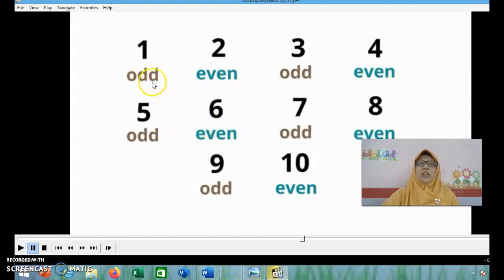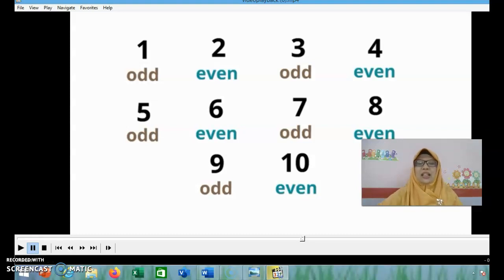So the odd number is 1, 3, 5, 7, 9, yeah, and then 11. Yeah, after even, always odd. And then the even numbers is 2, 4, 6, 8, 10, and so on. Okay? Sudah paham teman-teman even numbers and odd numbers, bilangan genap dan ganjil?